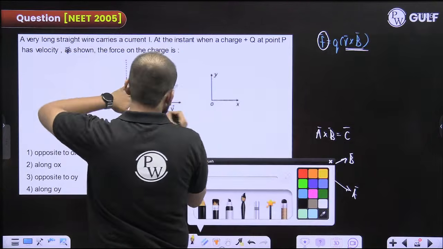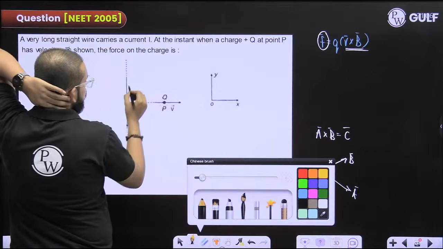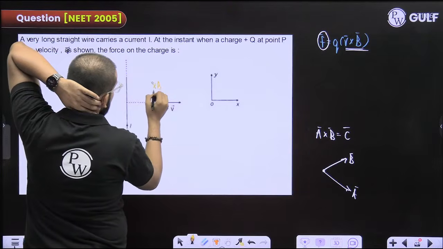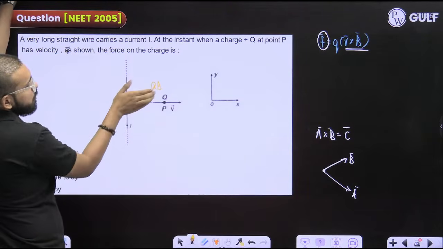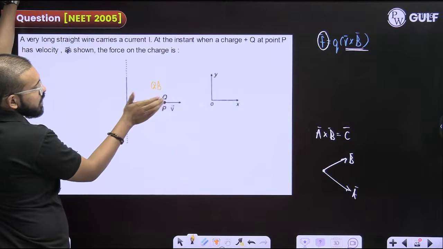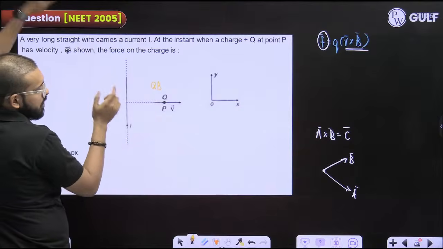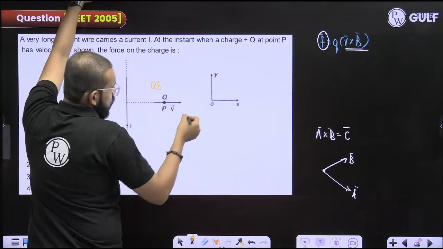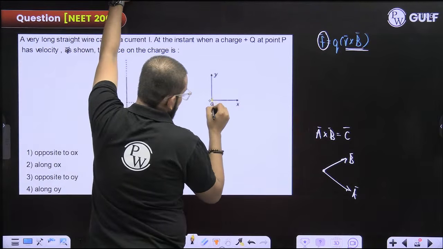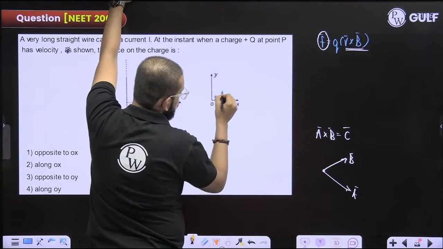Now v, you know, is moving along OX. The magnetic field will be because of this current carrying wire. Current is moving in this direction, so the magnetic field at this point P will be inside. See na, curl your fingers, it is coming inside. Fine. The magnetic field is inside. Let me just draw like this.